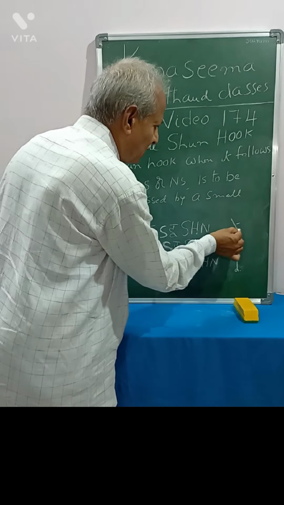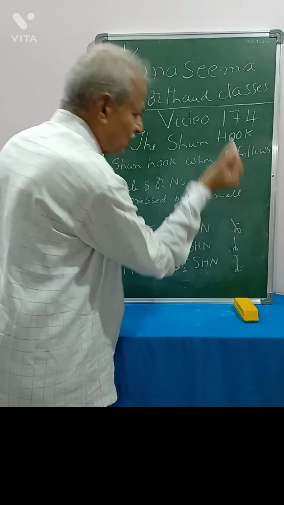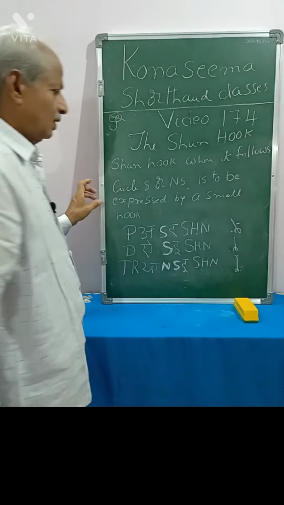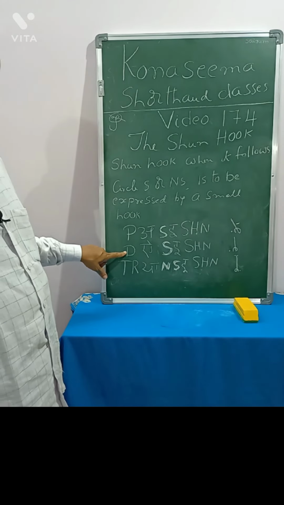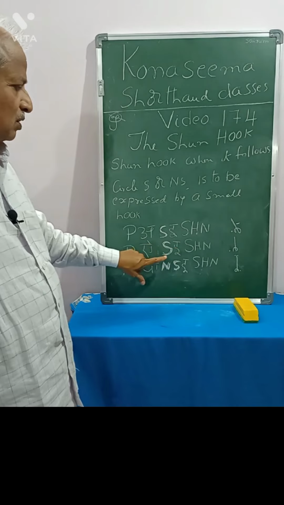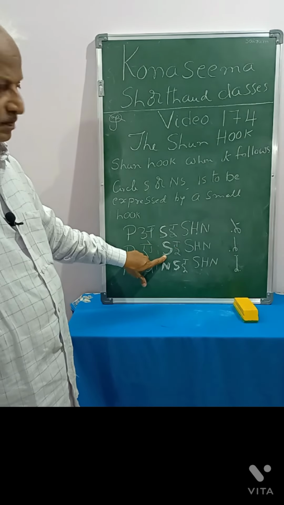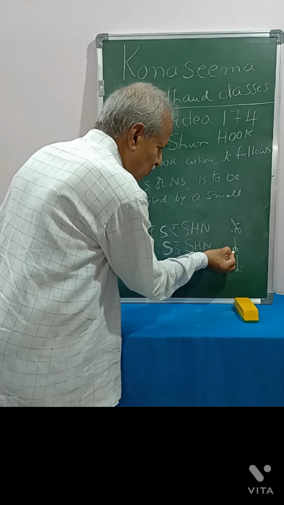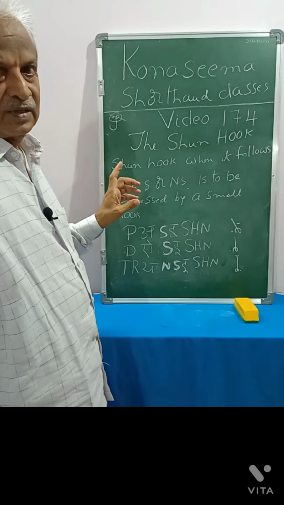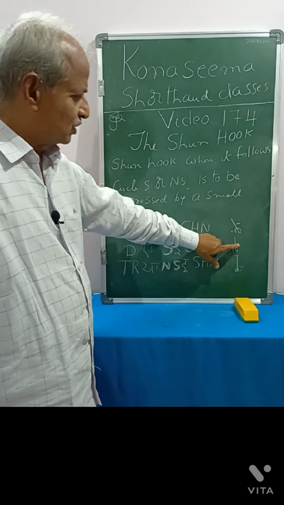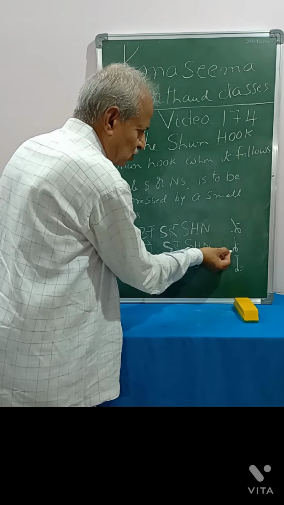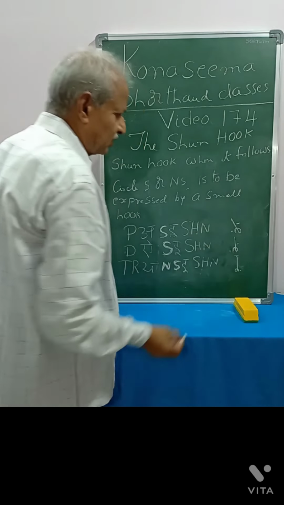Vowel A here and hook here. Like this, decision: the Shun hook is following the circle, so in the same motion we will put the small Shun hook. For D we will put it here, and for E we will put it here.